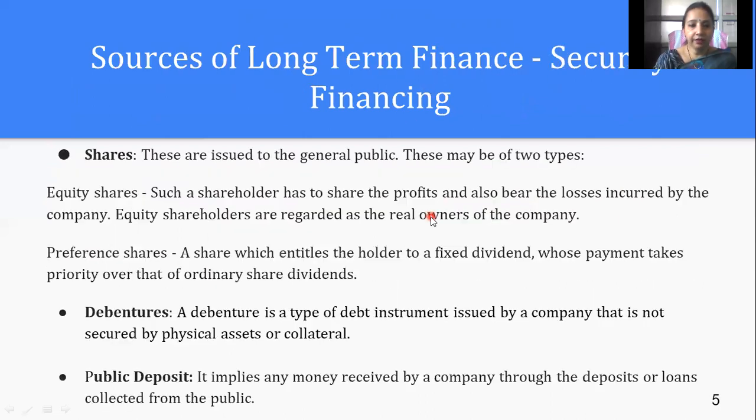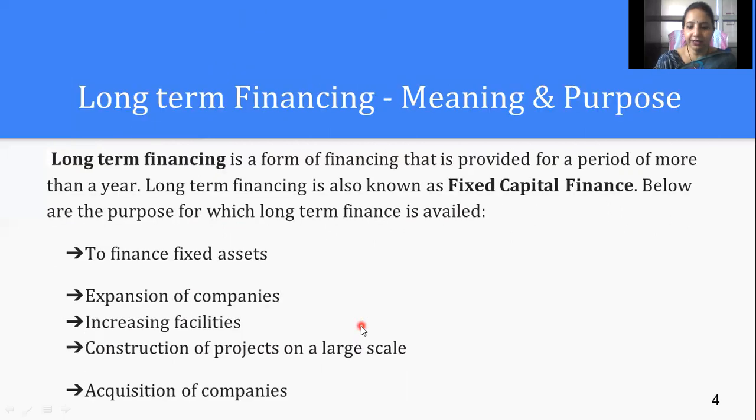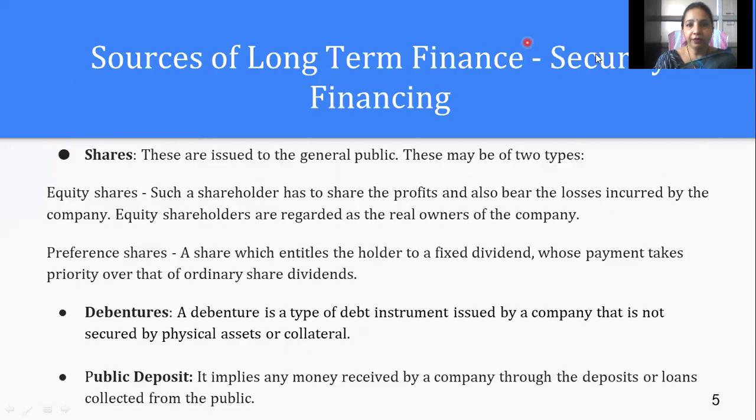When long-term finances are being taught, we go with security financing, that is, shares.